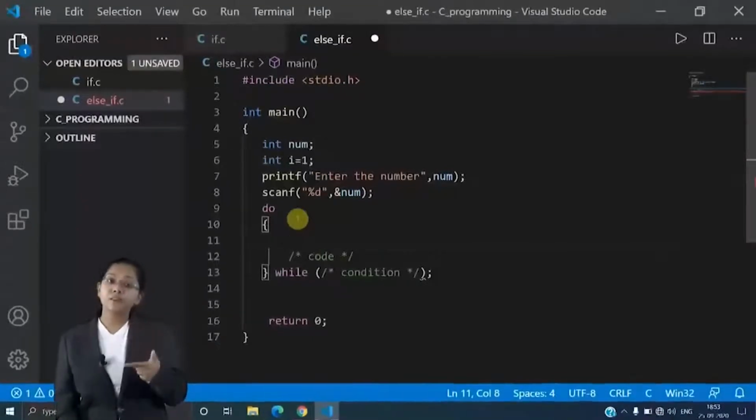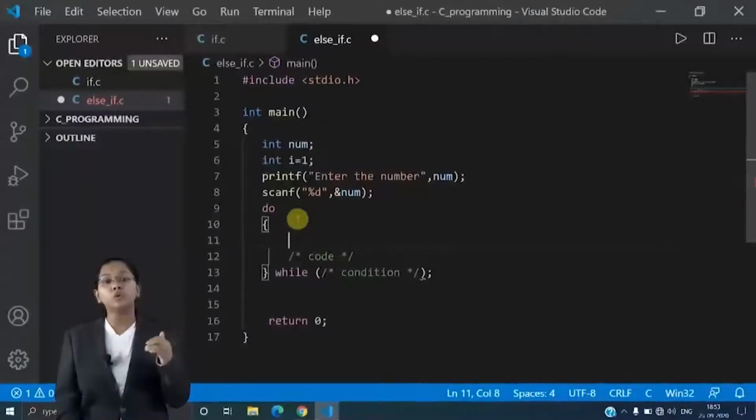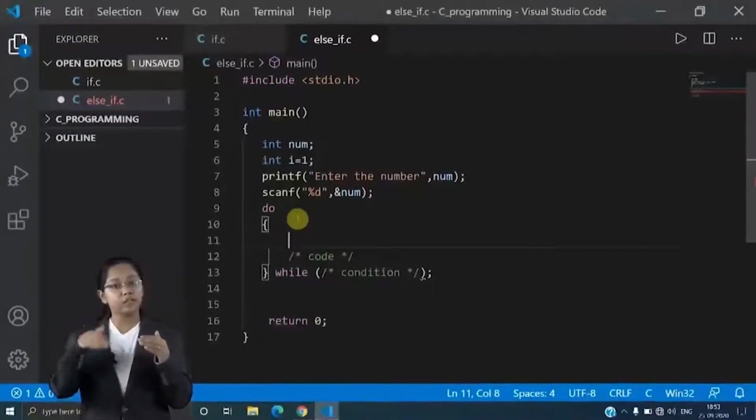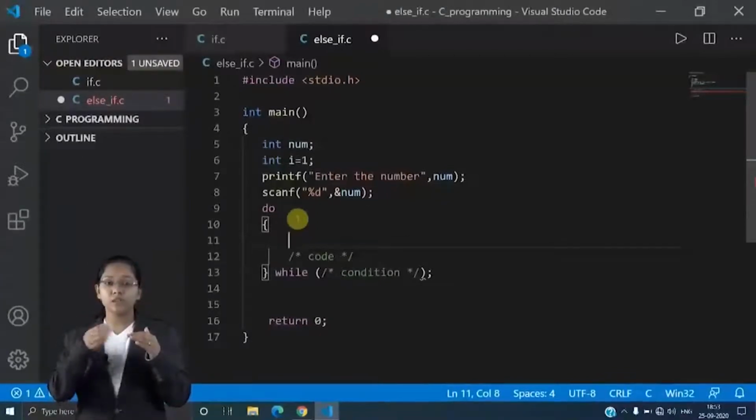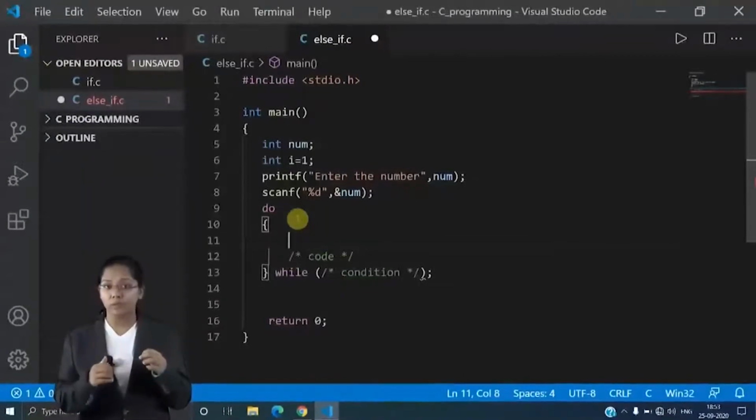Plus the increment which we give in while loop, that also we have to give in the do loop, because after checking the condition it will print the statement, and the moment it prints the statement, it will go to the increment, it will increment the value, and then it will move to the condition. At that time the condition will have the incremented value, right? So therefore we are going to write the increment also in the do loop, not in the while loop.